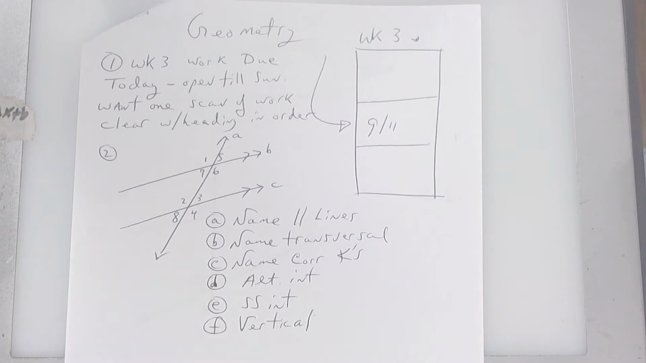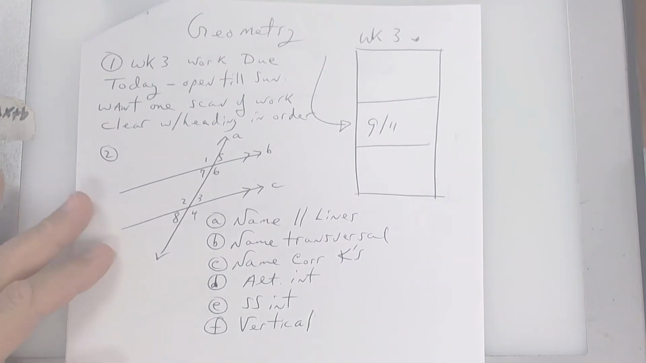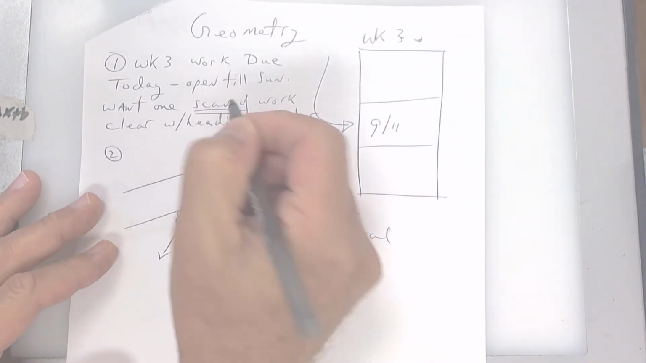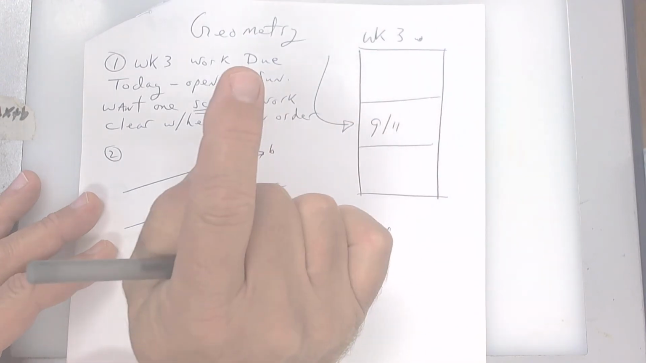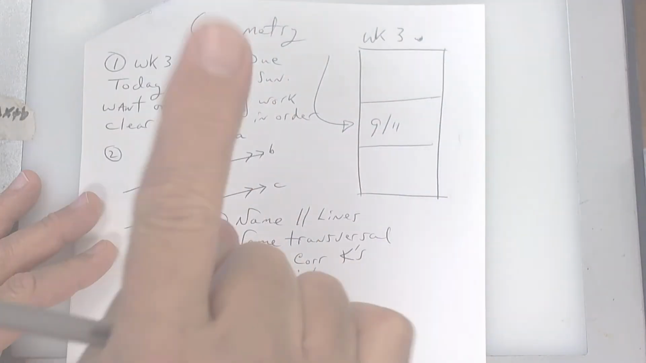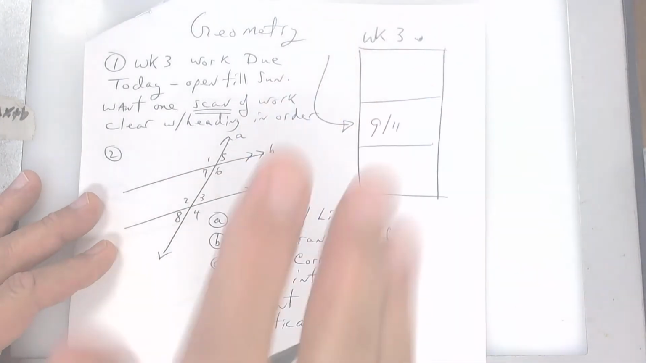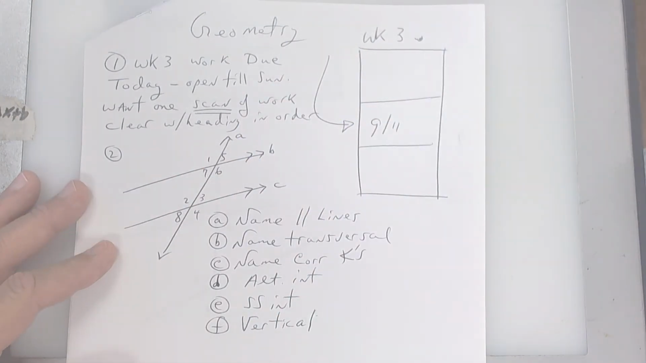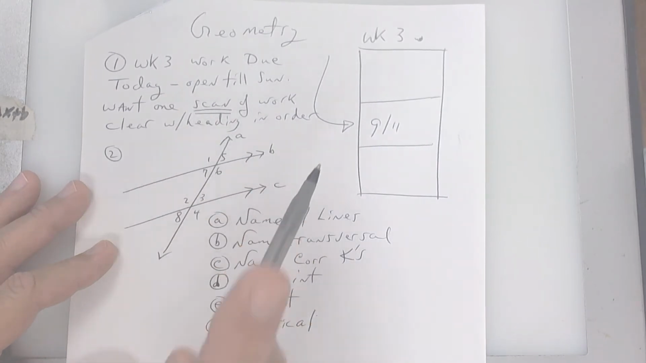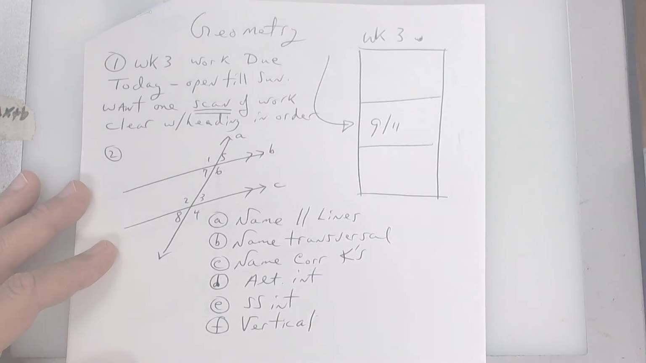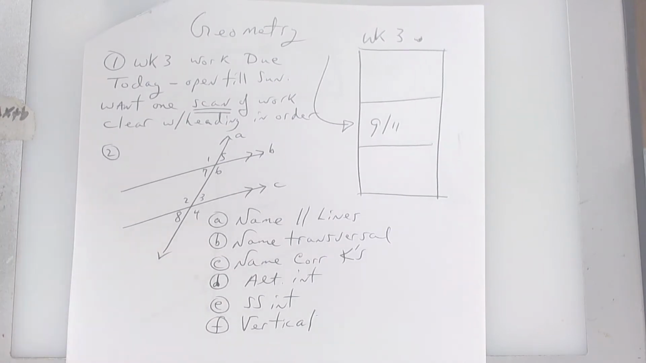All your work for week 3 is due today, but it will be open till Sunday. I want one scan, so if you have to load some kind of an app, I want to only open one scan, and I want to look at all your work, Monday, Tuesday, Wednesday, Thursday, Friday. If you give me 5 different images, it's hard for me to open all of that. It takes too much time. So if you don't submit it with one scan, it may not be graded, okay? I do want one scan starting today. And let's take a look at this.